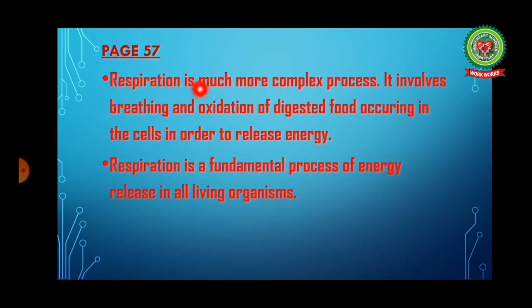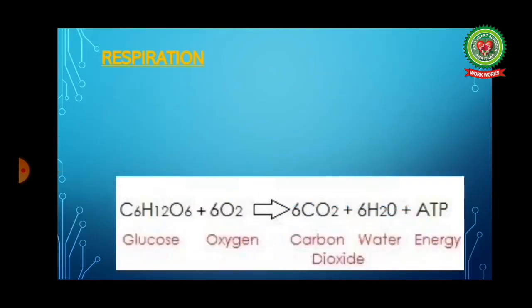Respiration is a much more complex process. It involves breathing and oxidation of digested food occurring in the cells in order to release energy. Respiration is a fundamental process of energy release in all living organisms. Look at this reaction.